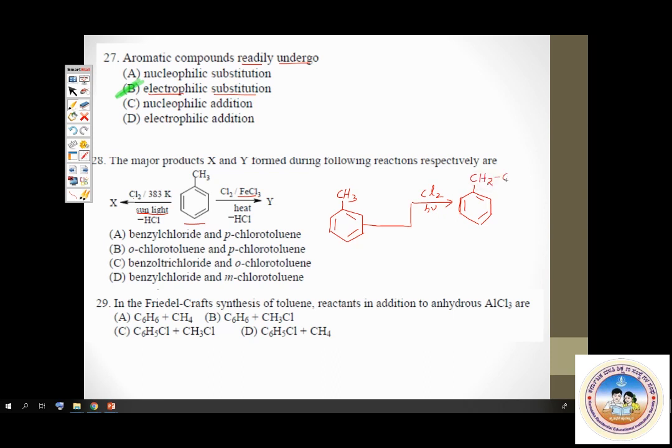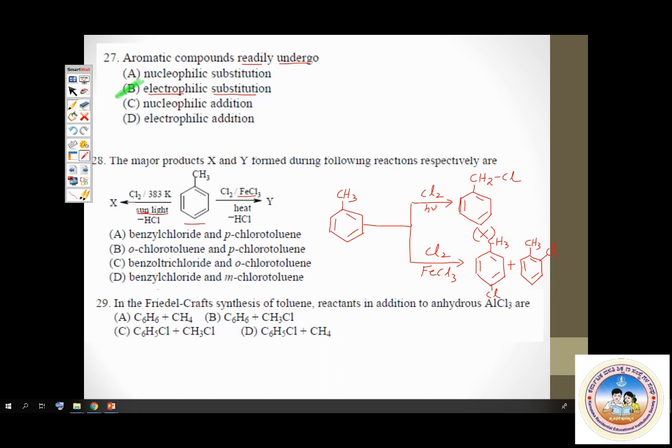Now if the same toluene is made to react with the same chlorine, but this time in presence of FeCl3, a Lewis acid, you will have substitution at the ring. Benzene ring substitution happens, CH3. And at what position? Major product is para. You also get an ortho substitution. Orthochlorotoluene is also obtained, CH3 and Cl. So this must be our product Y. But here you're asked for the major product, therefore leave this out, take only para. This is the major product.